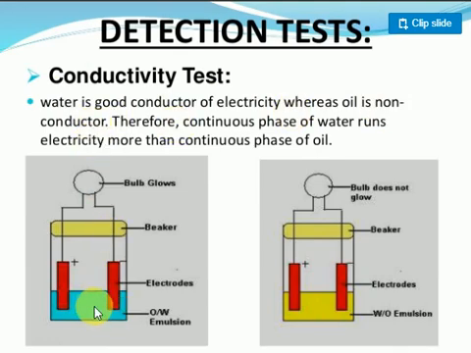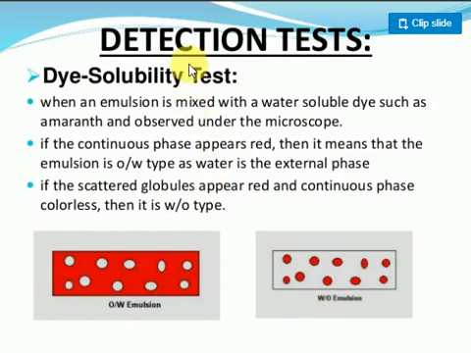Just consider if you take the oil in water, water is a major carrier, it will carry electricity. If you take oil, it is a bad conductor of electricity, it will never carry it. So you can easily identify whether the emulsion is oil in water or water in oil. And a detection based on a color test is also there.